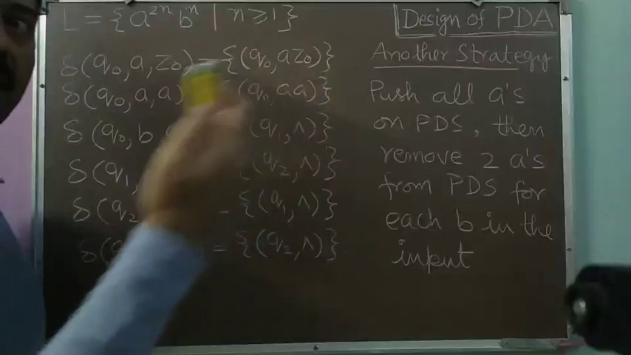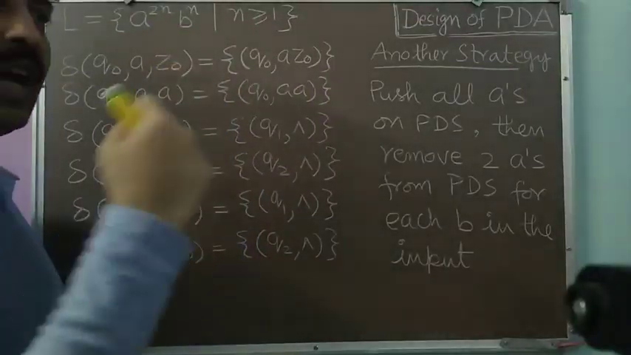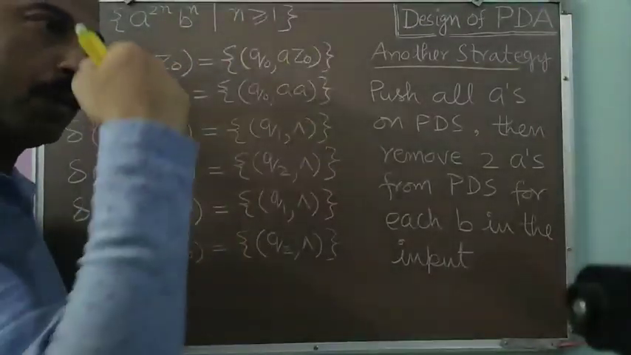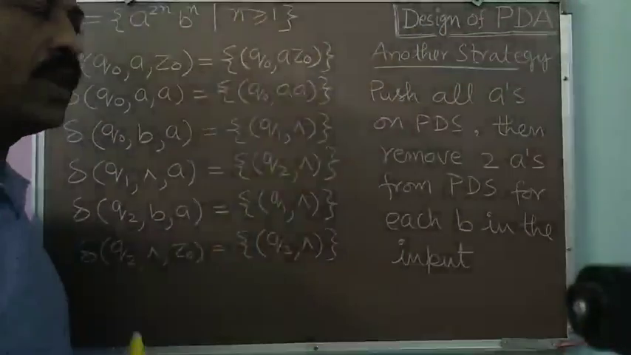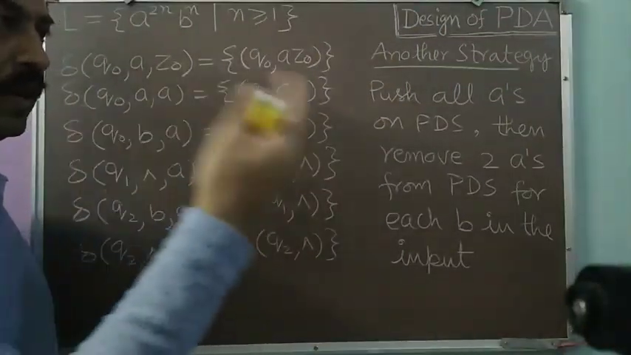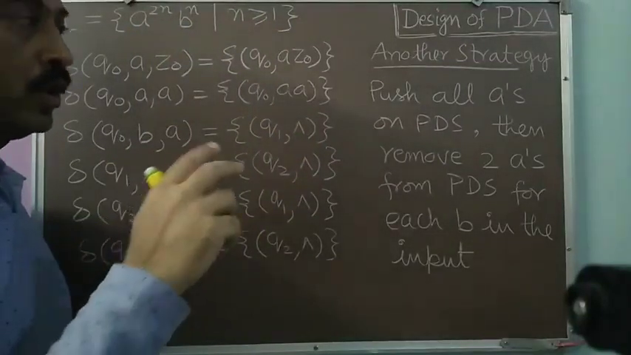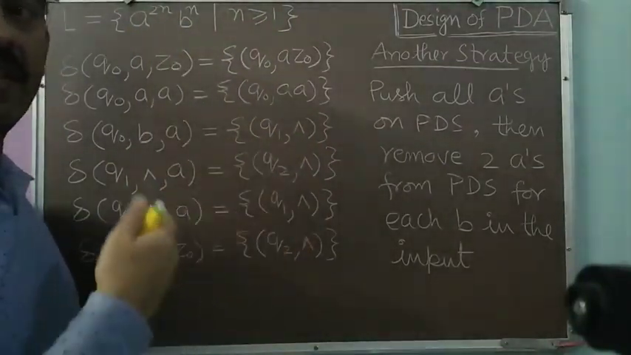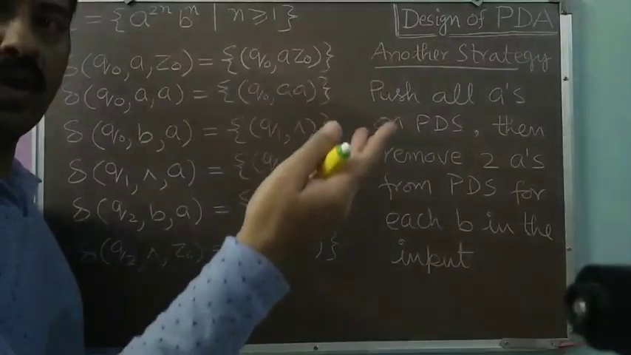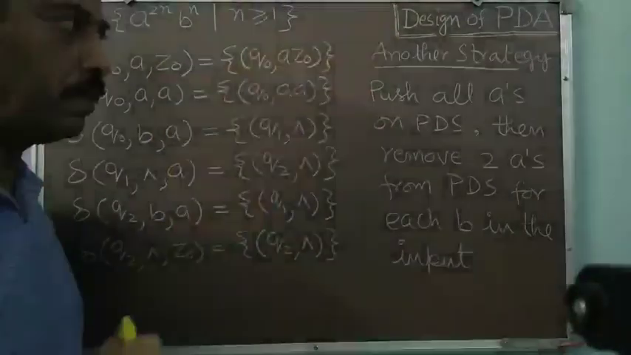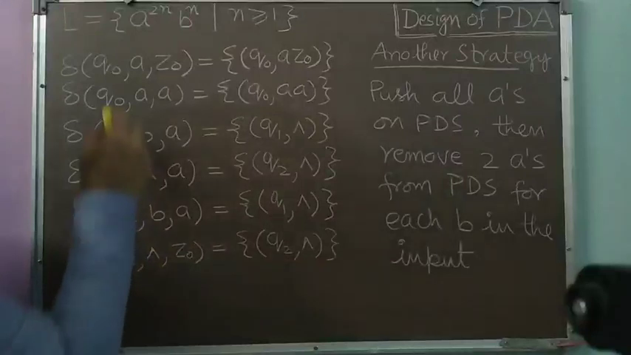Meaning thereby whenever we are getting one B in the input, we have to remove 2 symbols, 2 A's, from the push down store. Now in each transition we can remove only one symbol from the push down store. So we have to look at what technique we will be applying to remove 2 push down store symbols corresponding to each B. Okay, so the solution is simple.